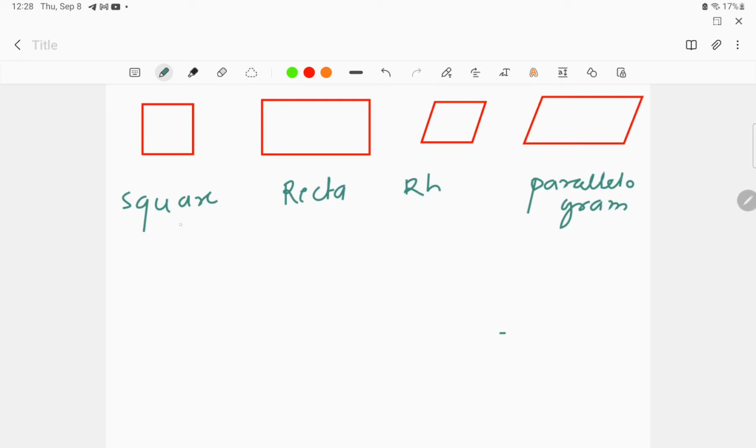Let us discuss the actual difference between square and rhombus, rectangle and parallelogram. If we look at these diagrams keenly, square has all sides equal, and rhombus also has all sides equal. In a rectangle, opposite sides are equal, and in a parallelogram also opposite sides are equal, right? What is the difference between the rectangle and parallelogram, and between the square and rhombus?